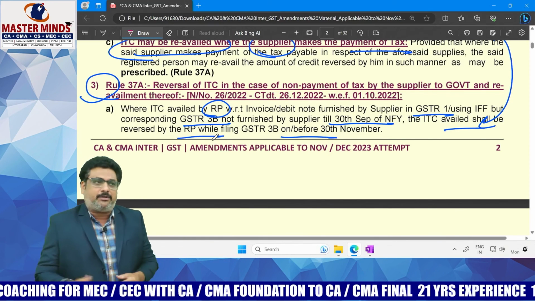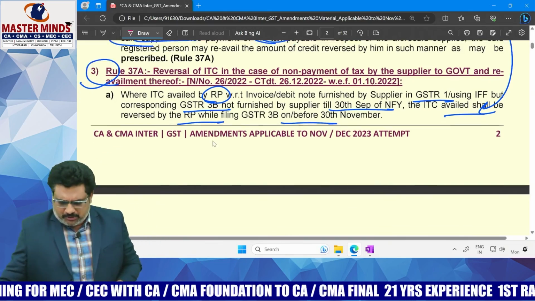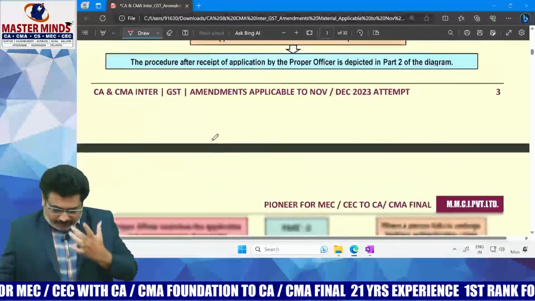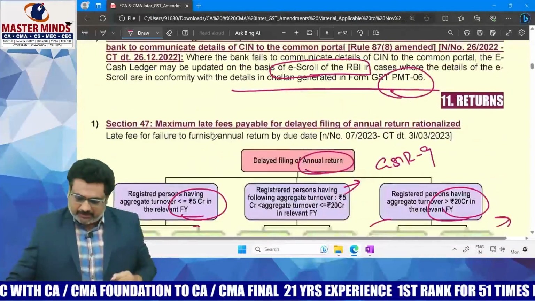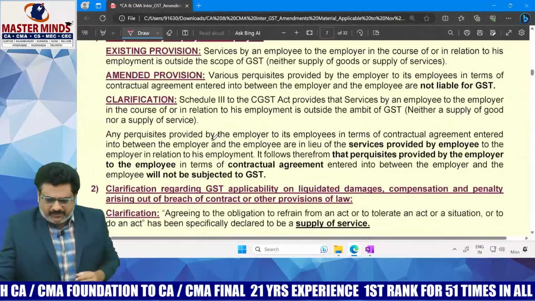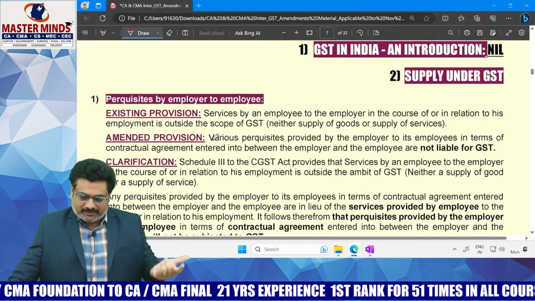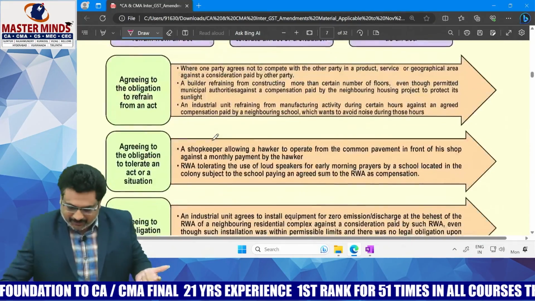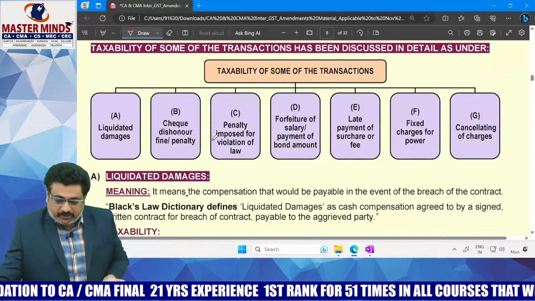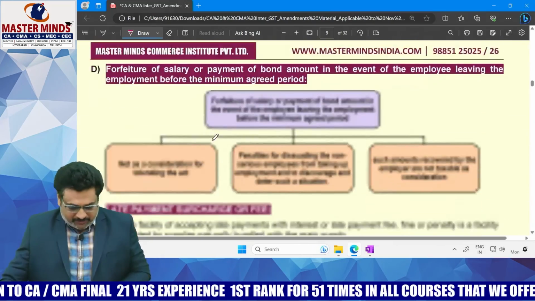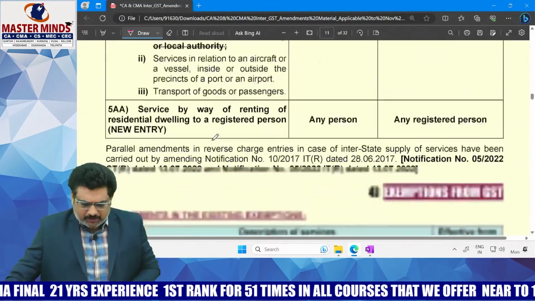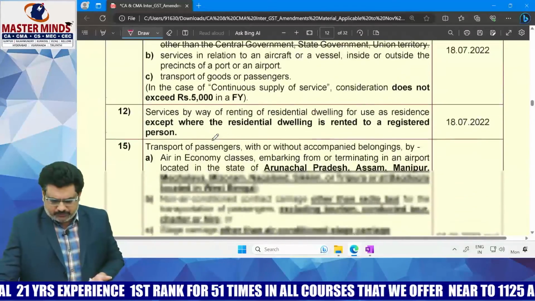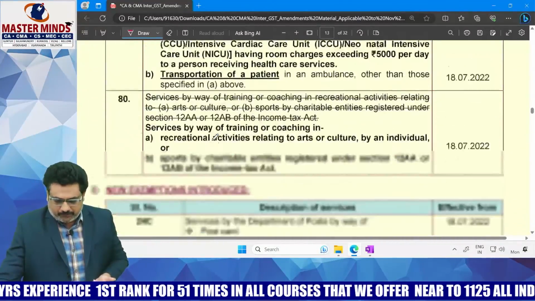In part 2 also, as far as my knowledge is concerned, there is one thing I thought would be asked in the previous exam, but it did not happen at that time. That is with respect to section 50. These things are not required at present; you can ignore it. And I already told you this. Section 50 will be there in this part 2.